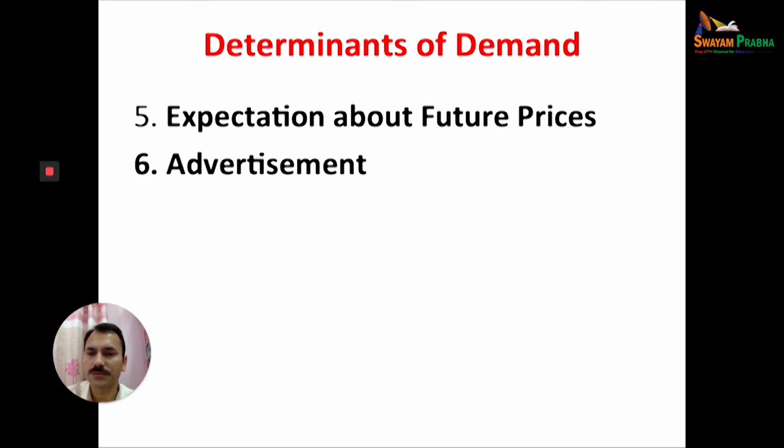Advertisement is again an important external factor which affects the demand of a commodity. More advertisement means maybe more demand. You can attract more consumers.